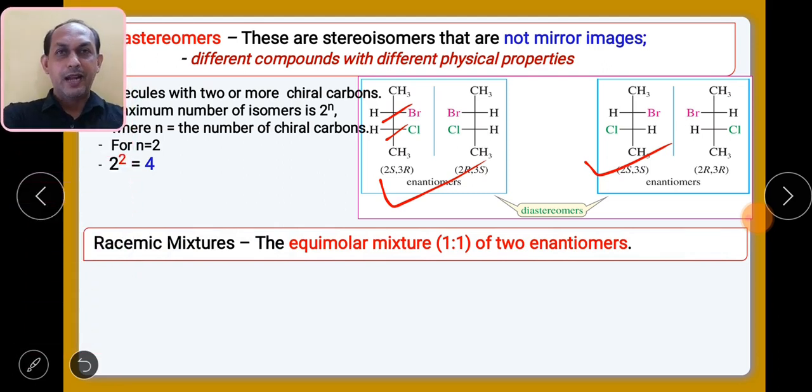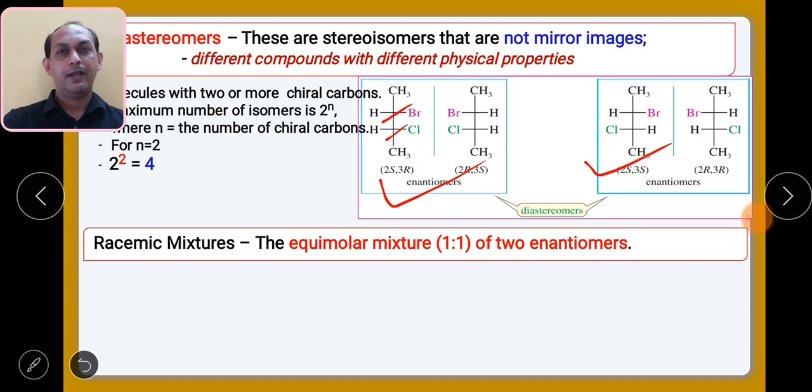Then we will see the term racemic mixture. A racemic mixture is the mixture where you will find two isomers which are equimolar. So you will find a 1:1 mixture of both the stereoisomers, or enantiomers basically. That particular mixture is called a racemic mixture.